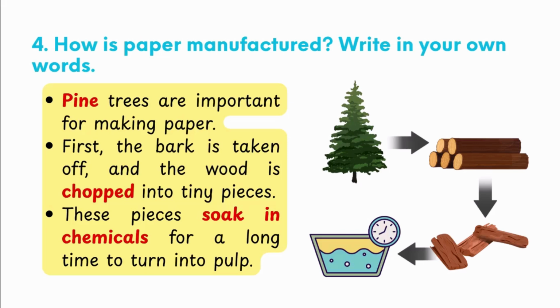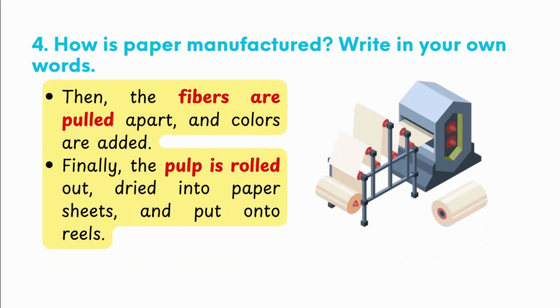These pieces then soak in chemicals for a long time to turn into pulp. Next, the fibers are pulled apart and colors are added. Finally, the pulp is rolled out, dried into paper sheets and put onto reels. This is how paper is manufactured.